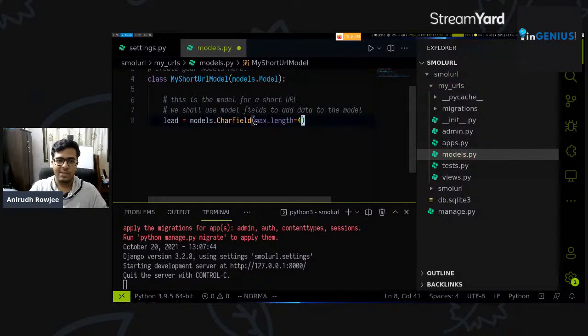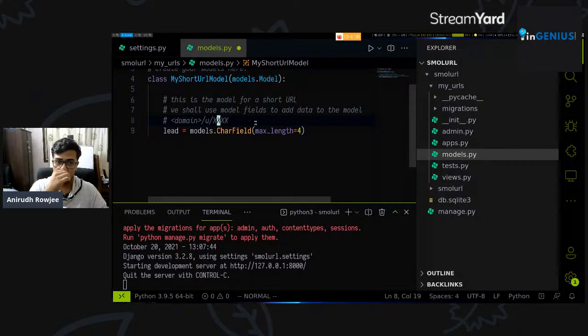The idea at this point is that our sample URL should look like our domain name, slash s or slash u, whatever, something small, slash 4 variable characters. That can be anything.